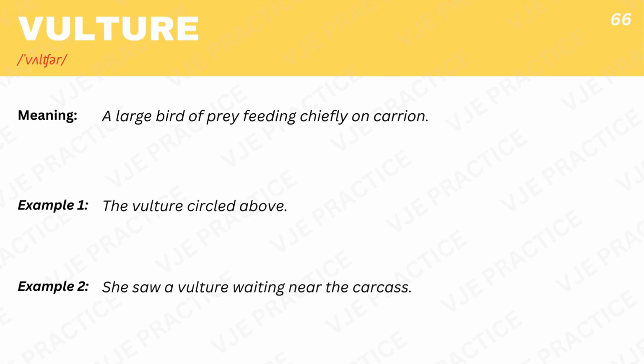Vulture, a large bird of prey feeding chiefly on carrion. Example 1. The vulture circled above. Example 2. She saw a vulture waiting near the carcass.